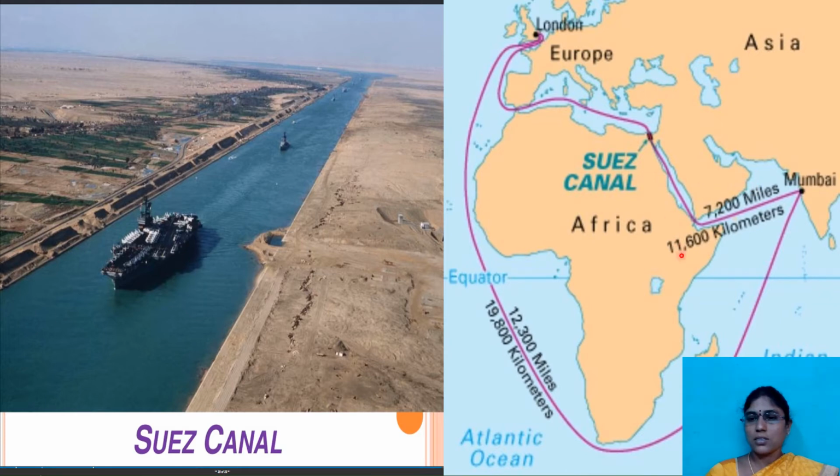This is a distance of only 11,600 kilometers, nearly 8,200 kilometers less. The distance between London and Mumbai decreased because of the construction of the Suez Canal. By using this canal, they enter our country.